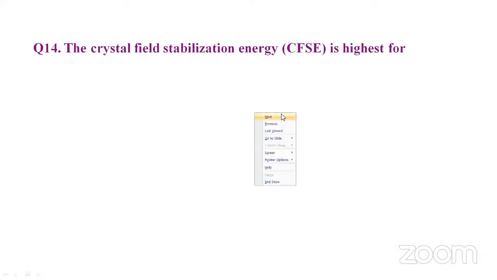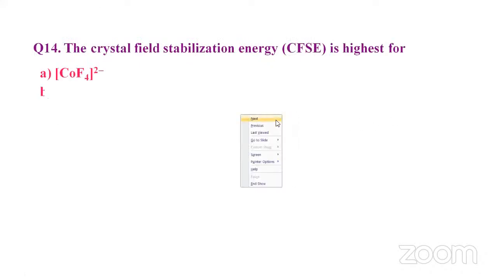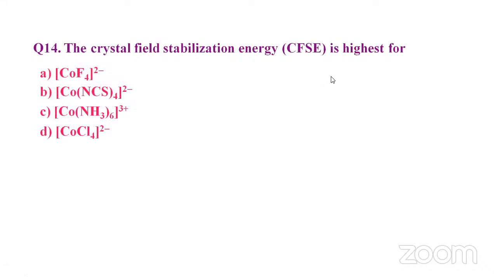The crystal field stabilization energy is highest for: A, CoF6, B, Co(CNS)4 2 minus, C, Co(NH3)6 3 plus, and D, CoCl4 2 minus. The crystal field stabilization energy will be highest for which? If you have a strong field ligand, then the crystal field energy will be more. If you have a weak field ligand, then the crystal field energy will be less.